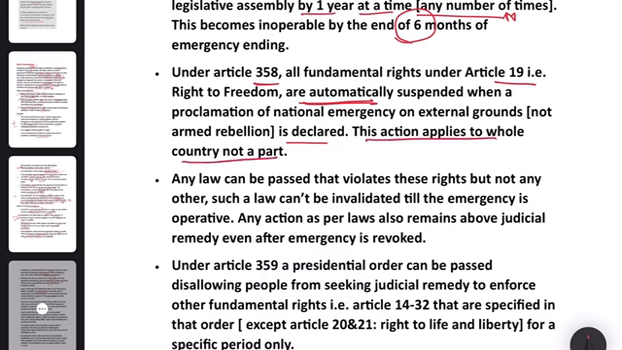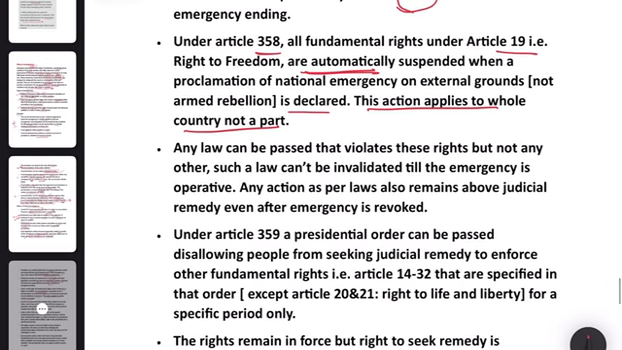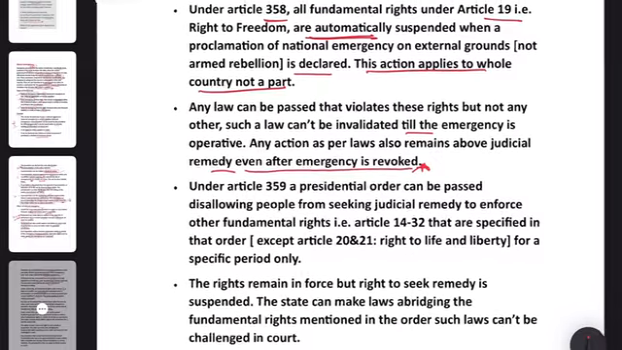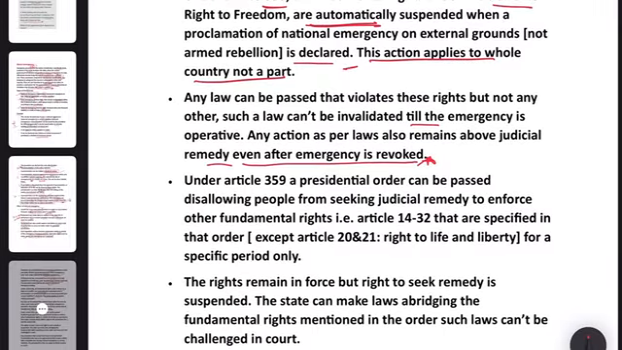Any law can be passed that violates these rights, but not any other. Such a law can't be invalidated till the emergency is operative. Any action as per laws also remains above judicial remedy even after the emergency is revoked. So, law can be passed which can violate these rights, and it can't be invalidated till the emergency is operative.